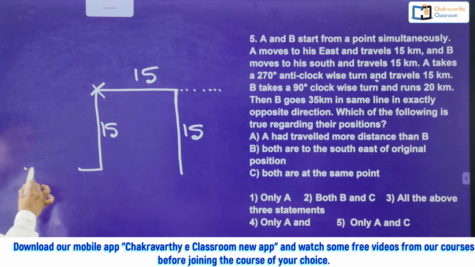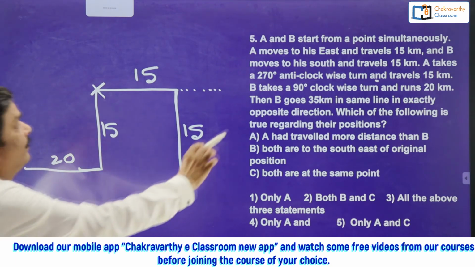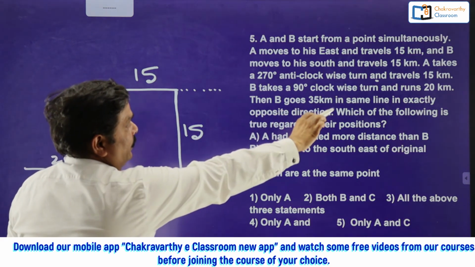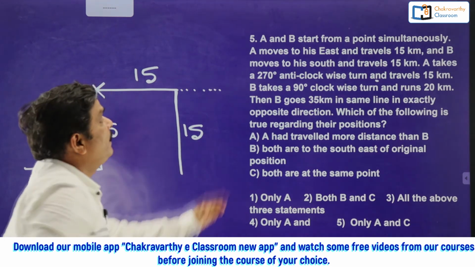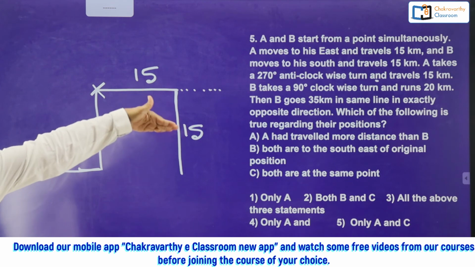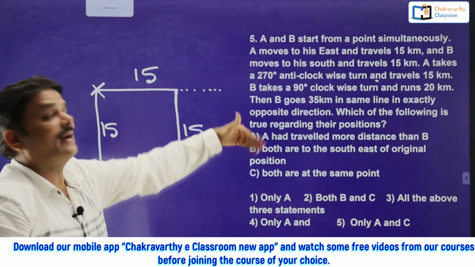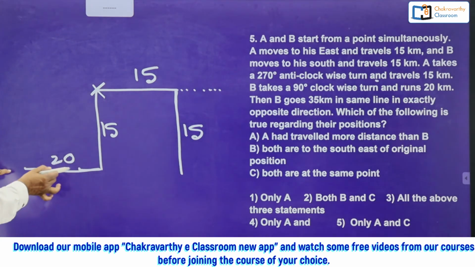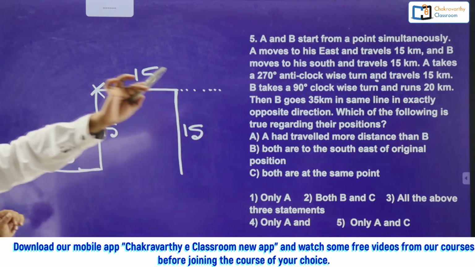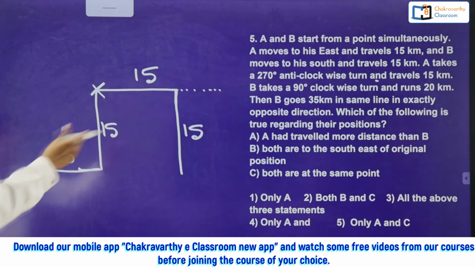Now here, let's imagine this as 20. Then after that, how they have given: B takes a 90 degree clockwise turn and 20 kilometers. Then B goes 35 kilometers on the same line, not "in", actually that preposition should be "on the same line in exactly opposite direction". So now he is going towards west. Exactly opposite direction on the same line, that should be east.